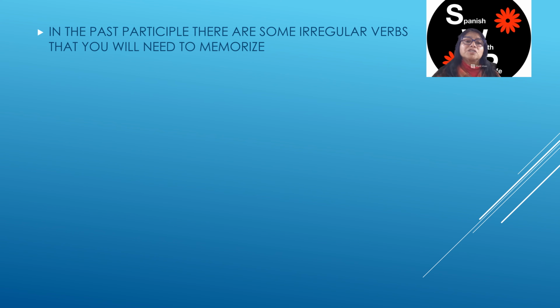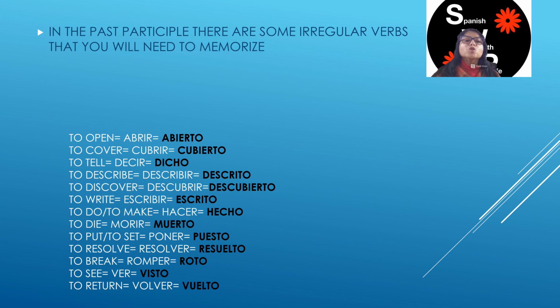In the past participle, there are some irregular verbs that you will need to memorize. And here is a list of them. To open, abrir, is abierto. The past participle are the ones in black. To cover, cubrir, cubierto. To tell, decir, dicho.